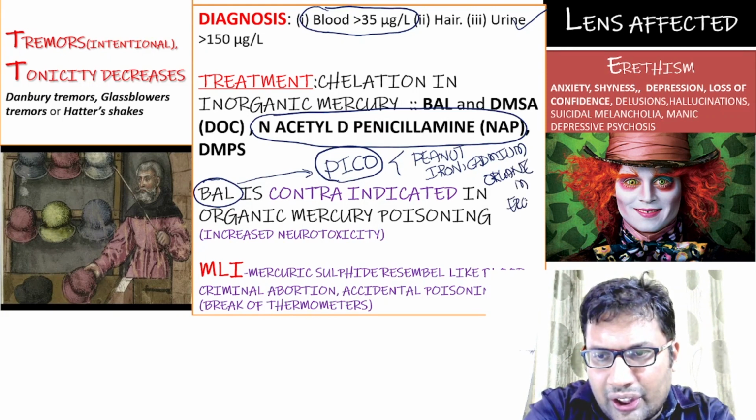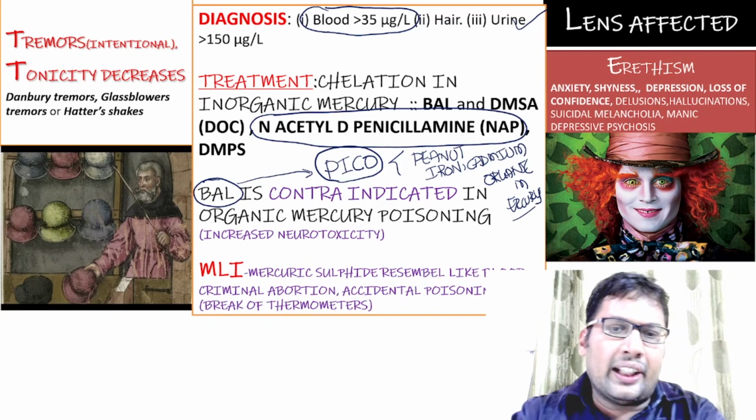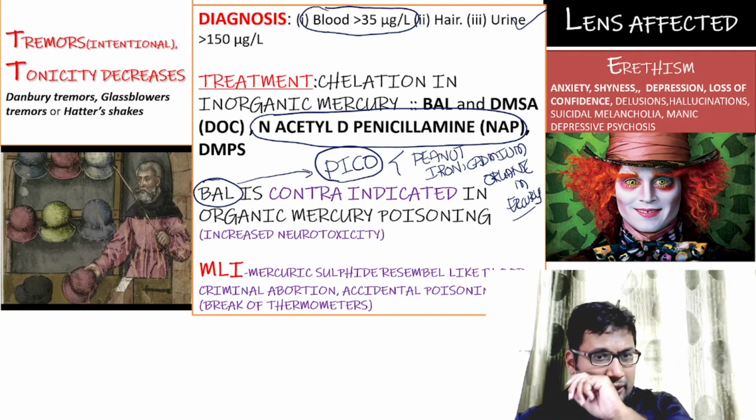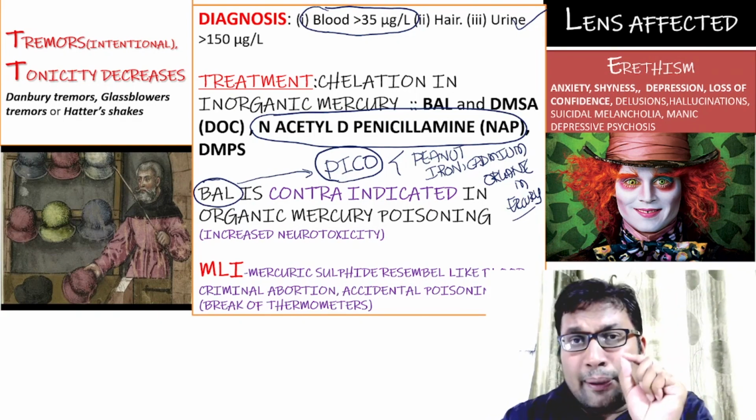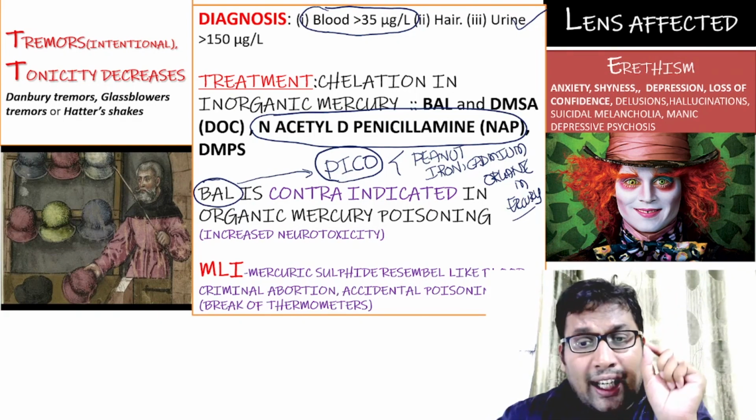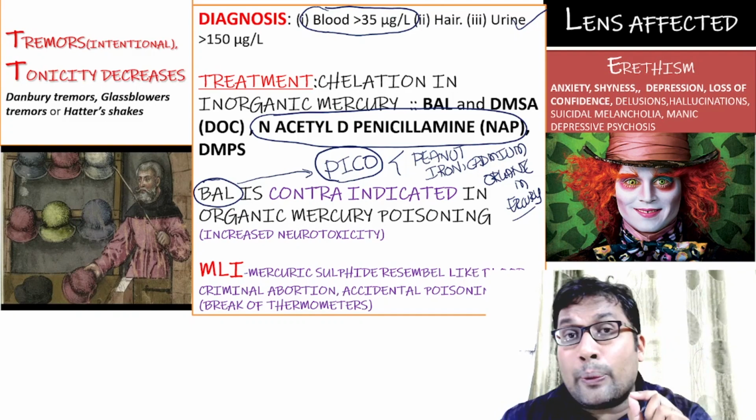In all these conditions it is contraindicated. PICO is the mnemonic. Then medical legal importance. Lastly, mercury sulfide resembles blood stain, and it is also used in criminal abortion.